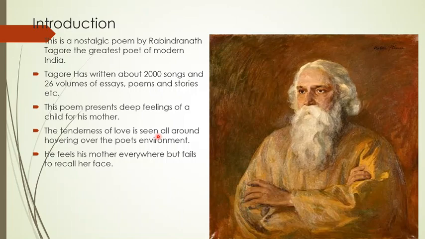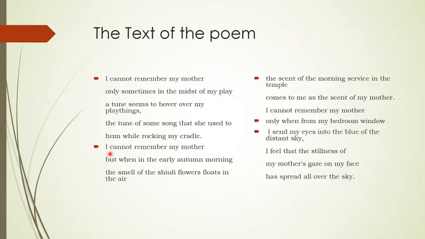Tagore has written about 2,000 songs and 26 volumes of essays, poems, and other literary materials. This poem presents deep feelings of a child for his mother. The tenderness of love is seen all around, hovering over the poet's environment or the child's environment. The poet or the child feels his mother everywhere but fails to recall her face. Okay, so let's go to the text and recite the text.